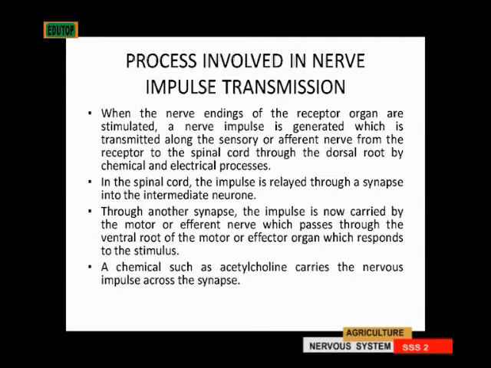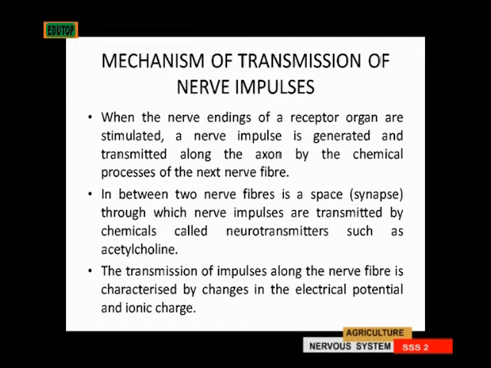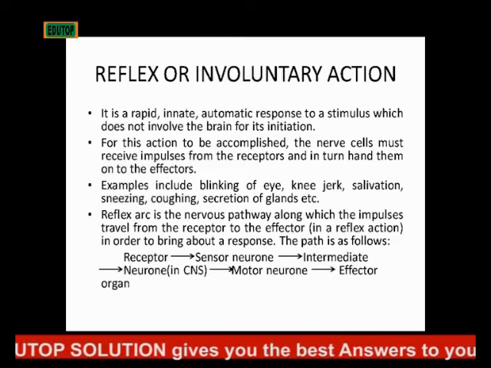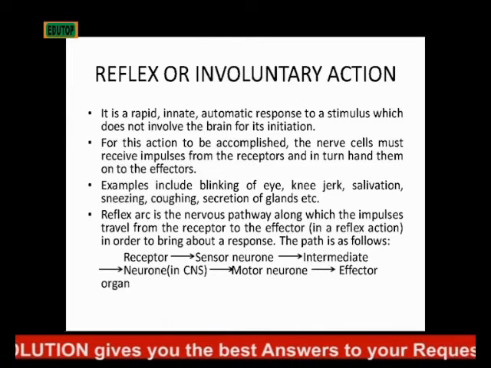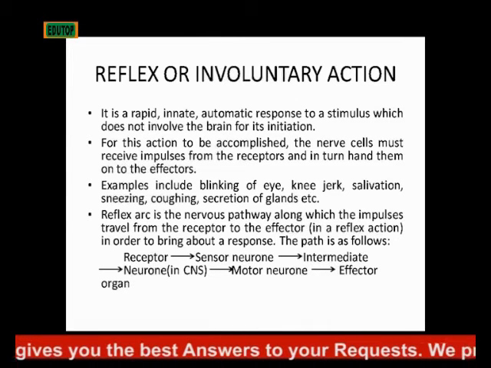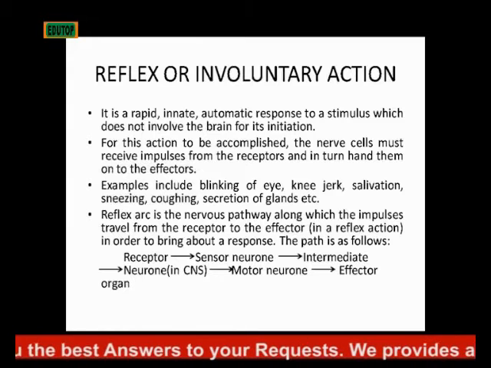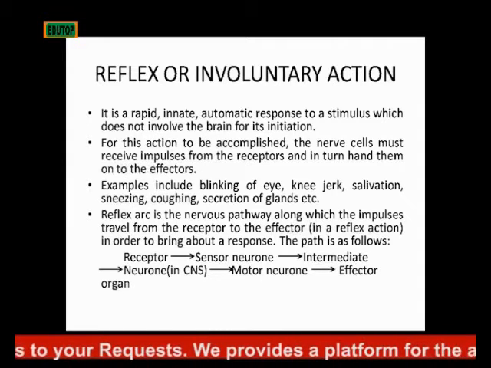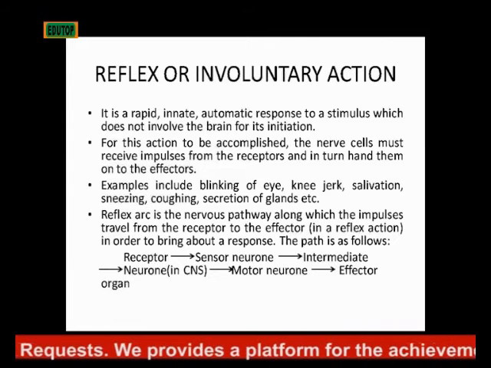neurotransmitters such as acetylcholine. The transmission of impulses along the nerve fibers is characterized by changes in the electrical potential and anionic charge. Now we're talking about reflex or involuntary action. Reflex action is a rapid, innate, automatic response to a stimulus which does not involve the brain for its initiation.